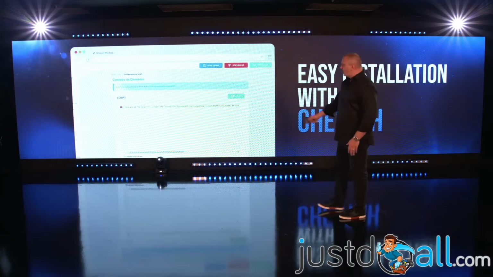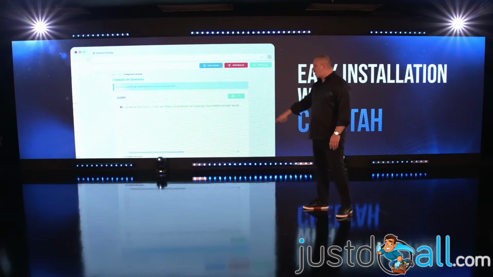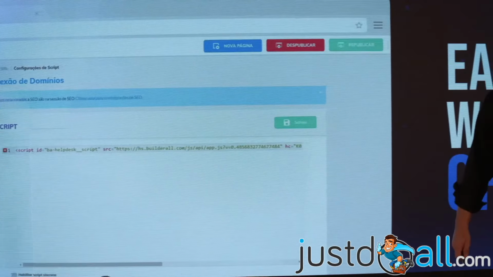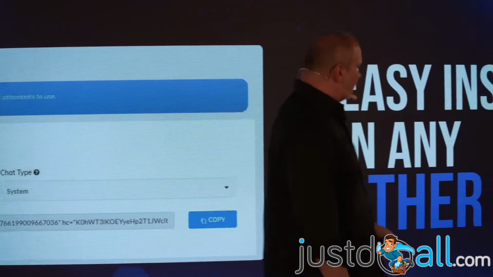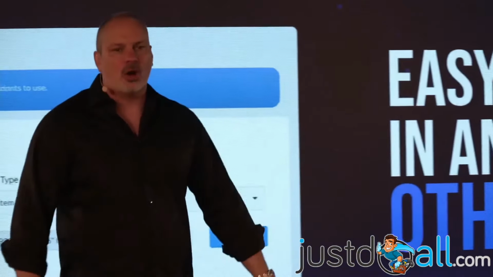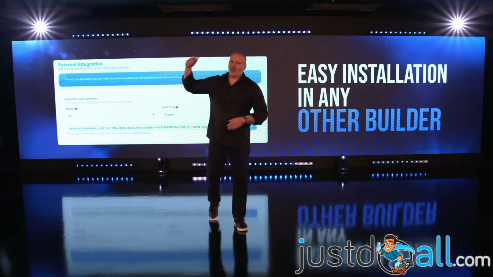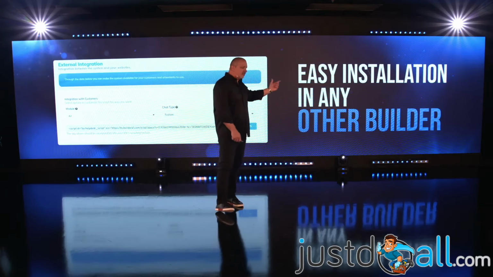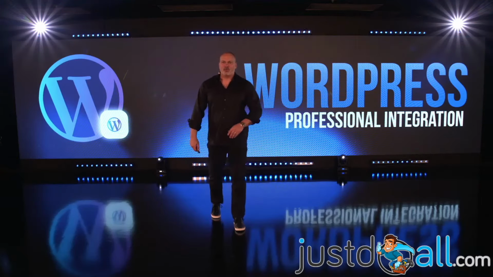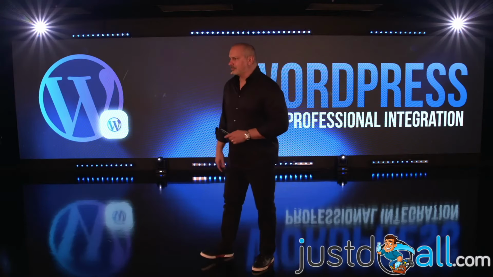Okay. So it's an easy installation in Cheetah. It's just one code. You can put this code in the script area of Cheetah. It's going to be working on your website like this. And it's easy to install in any other builder. If you are working with WordPress, or any other builder, it's just one line of code and it's going to work with your builder. All right? Give me some feedback about that, and then we're going to talk about WordPress.